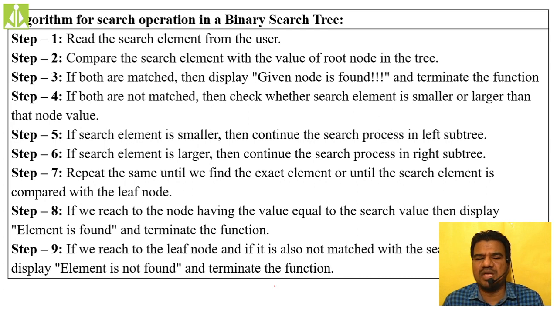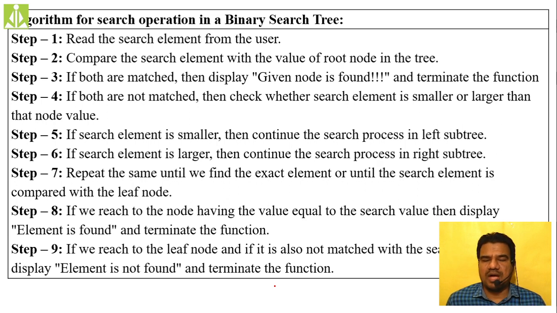See, the same thing I have written in an algorithmic way. So first step, read the search element from the user. The key element that he wants to search inside the binary search tree, you have to read from the end user. Then compare the search element with the root node.